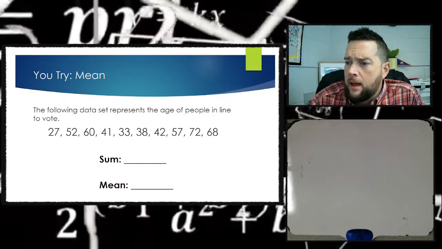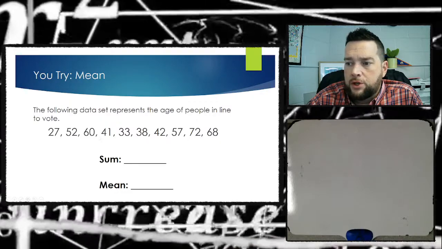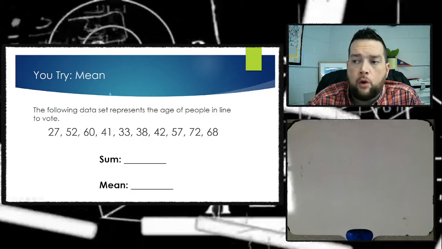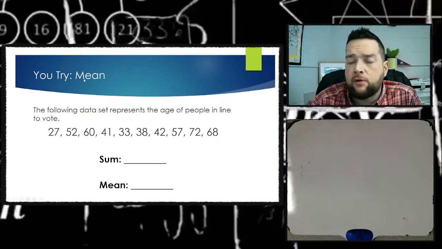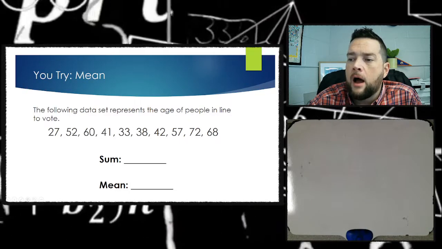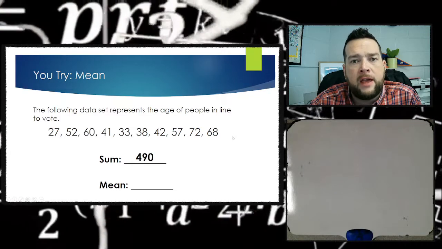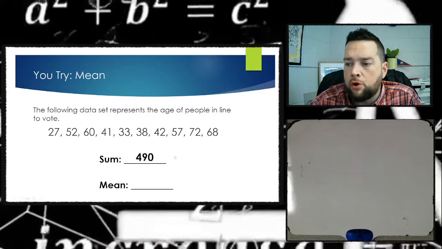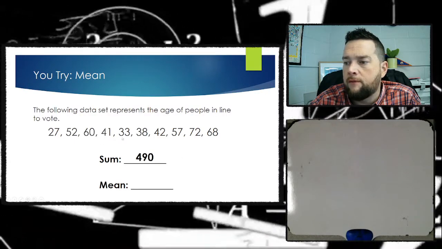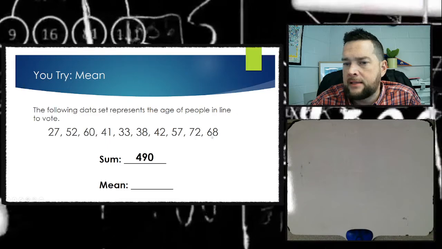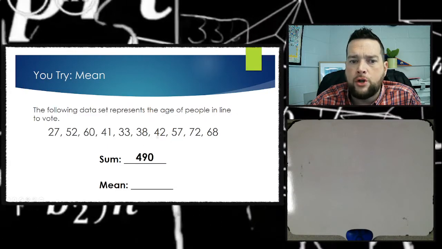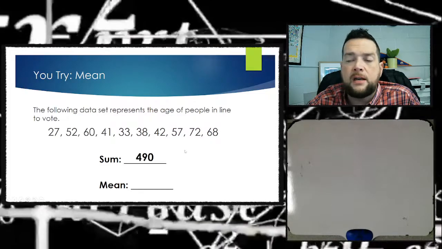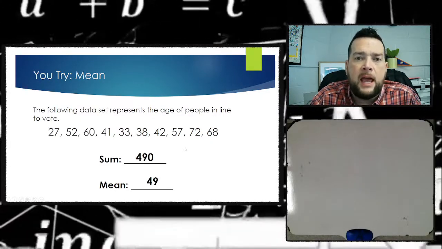All right, if we're trying to find the mean, the following data represents the ages of people in line to vote. We want to know what the average age is. The first thing we're going to do is add up all the ages together. And the second thing we're going to do is divide by how many numbers there are. There's 1, 2, 3, 4, 5, 6, 7, 8, 9, 10 numbers. So we're going to take 490, that's what we get by adding all those numbers together, and divide it by 10 to find out that the mean age is 49.